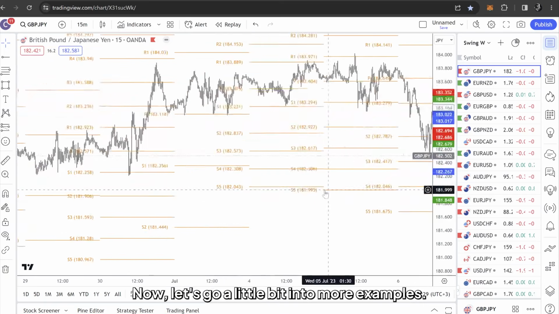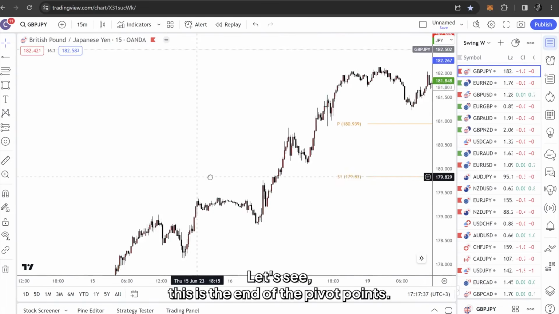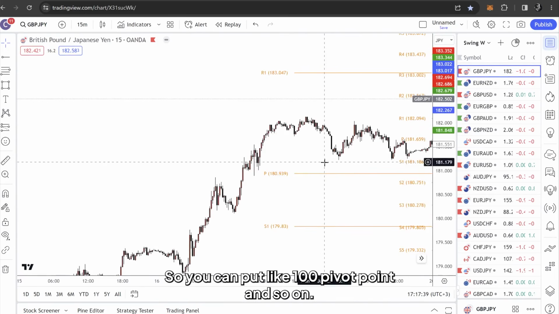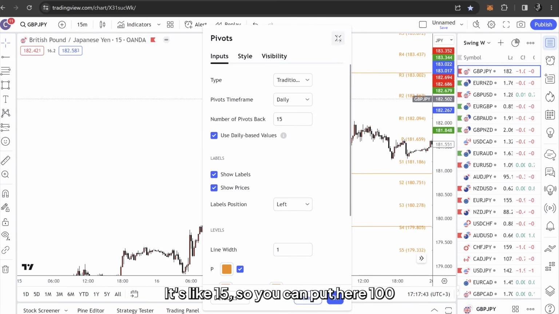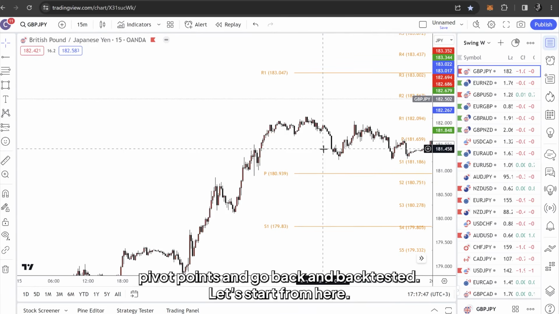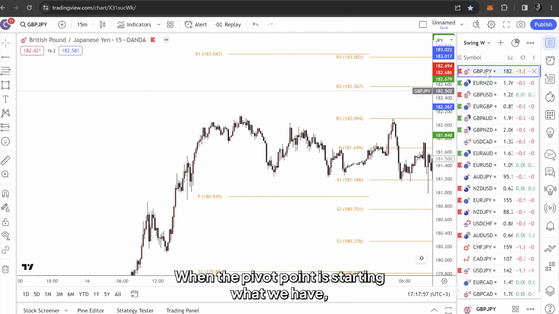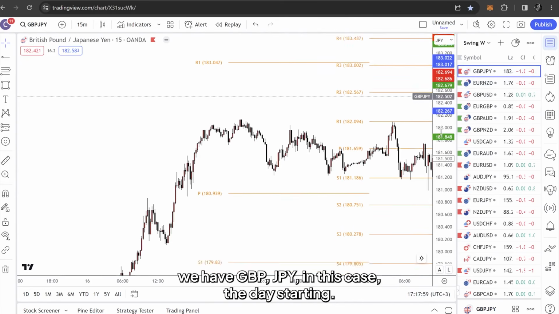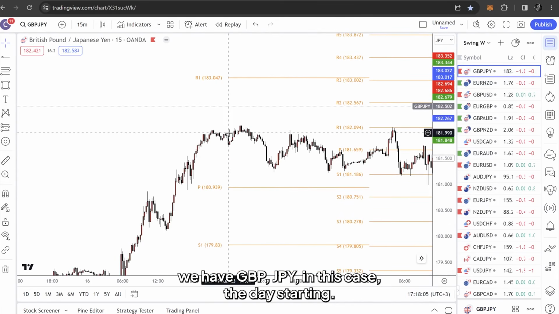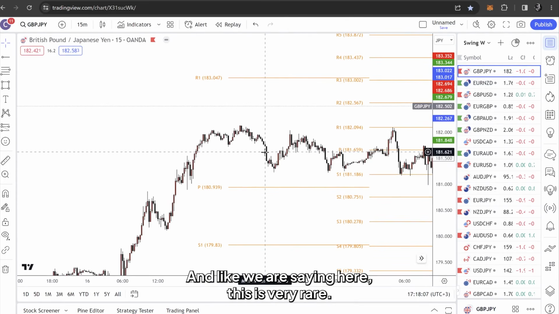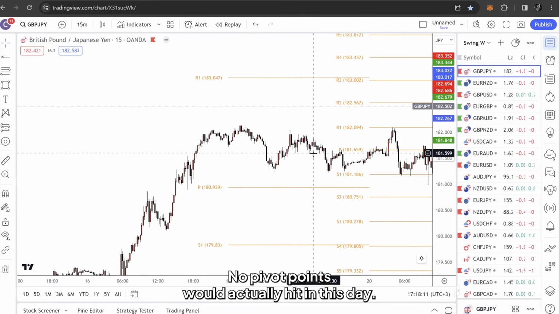Now let's go through just a few more examples. This is the end of the pivot points. You can put 100 pivot points here, go back and backtest it. Let's start from here where the pivot point is starting. What we have is GBP/JPY. In this case, the day is starting, and like we're saying here, this is very rare: no pivot points were actually hit in this day.